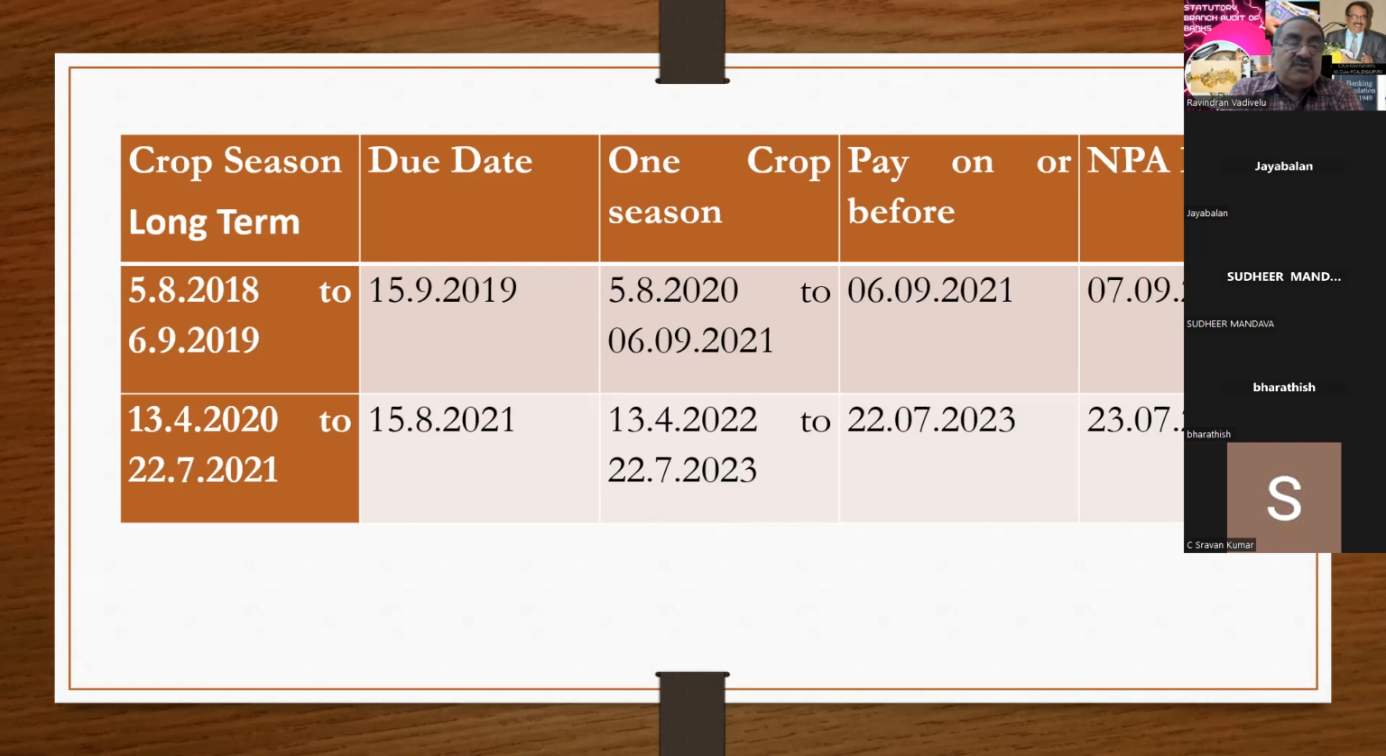This is with reference to long term. In short term, you have to add 2 crop seasons from the due date. And in long term, you have to add 1 crop season after the due date. And the crop season which comes after the due date, you have to consider. Is it clear, sir?